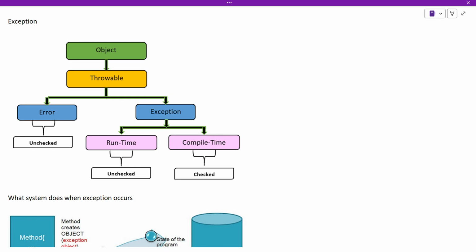A checked exception is one where, even during compile time, we are able to identify if a method might throw an exception. By examining the signature of the method, we can understand if it throws an exception.